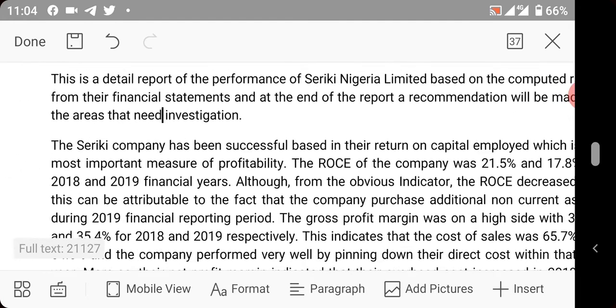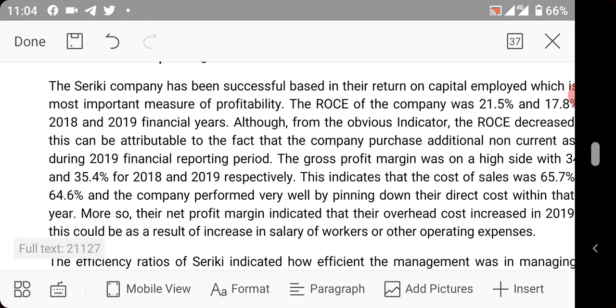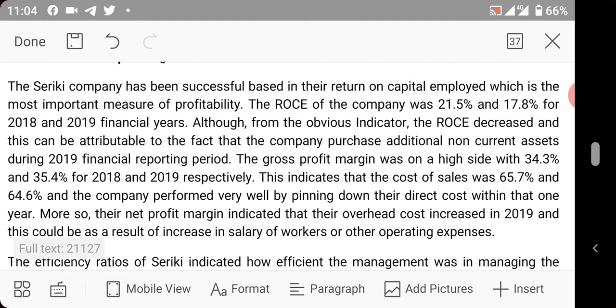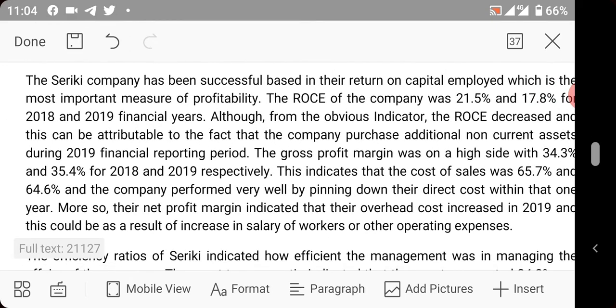Now remember where we were. Good. Now he said purchase additional non-current assets during the 2019 financial reporting period. Now that is all. The gross profit margin, I'm still talking about profitability, was on a high side with 34.3 and 35.4 for 2018 and 2019 respectively.